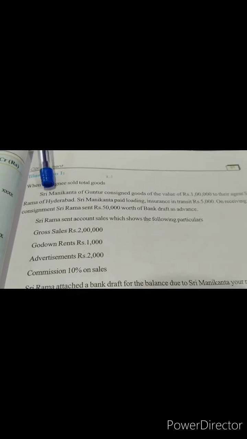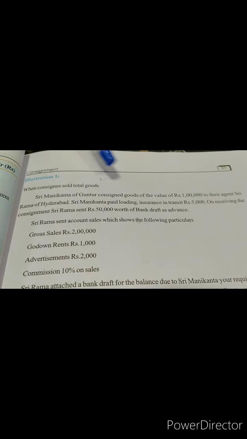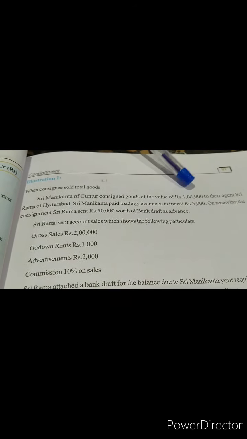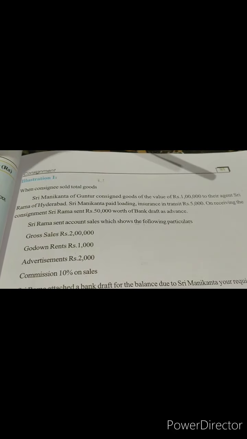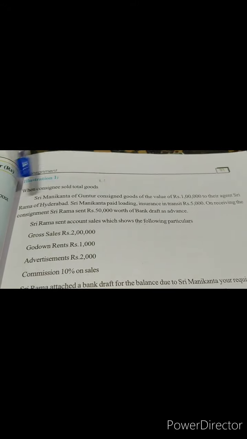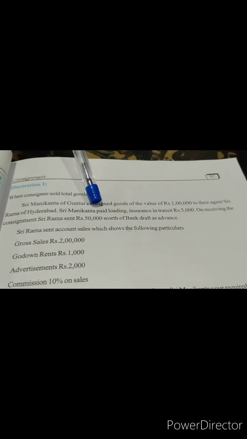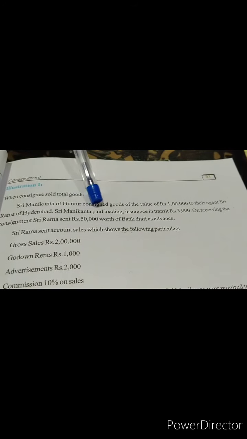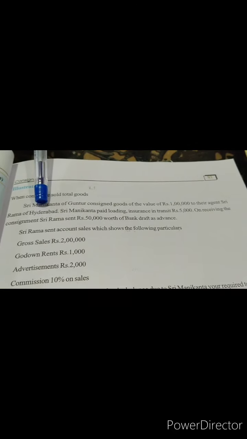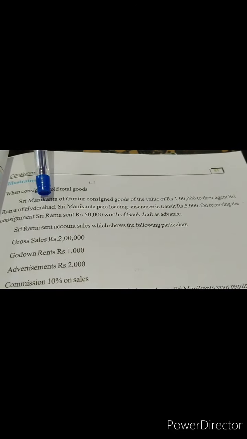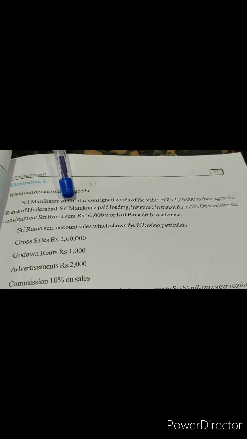Dear students, have a look. Sri Manikantha of Guntur consigned goods of value rupees 1 lakh to their agent Sri Rama of Hyderabad. It is very clearly given who is the agent, Sri Rama, and Sri Manikantha is from Guntur. He has consigned goods, meaning he has sent goods to Sri Rama to sell on behalf of Sri Manikantha. So here Sri Manikantha is the consignor and Sri Rama is the consignee.